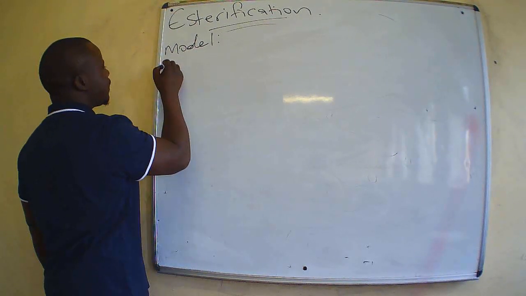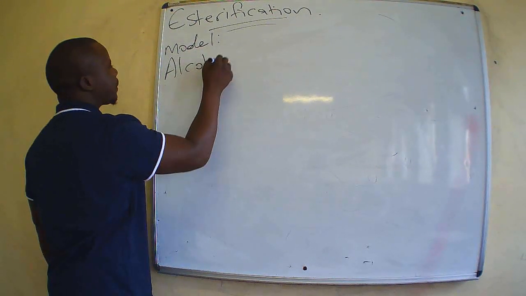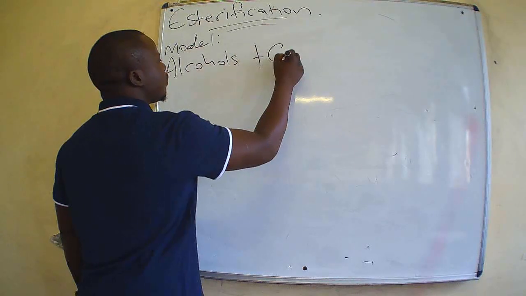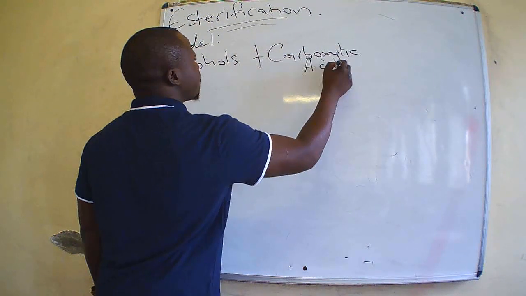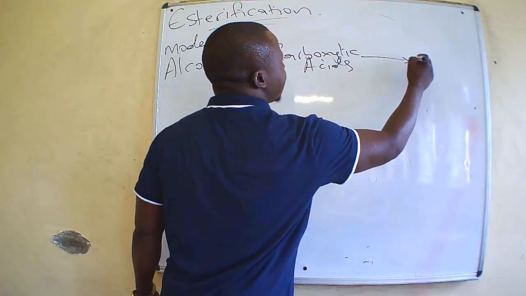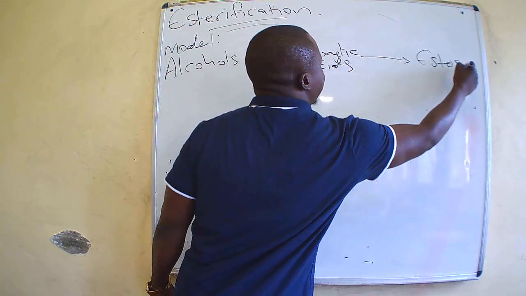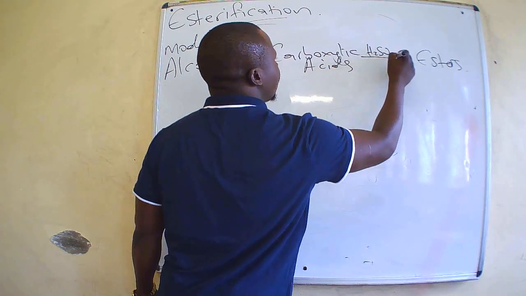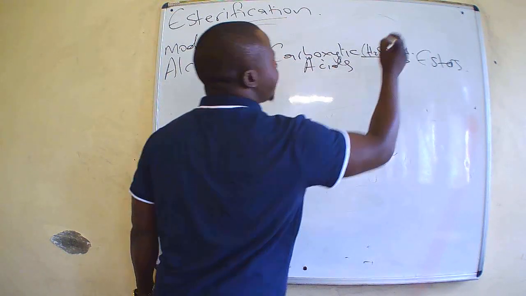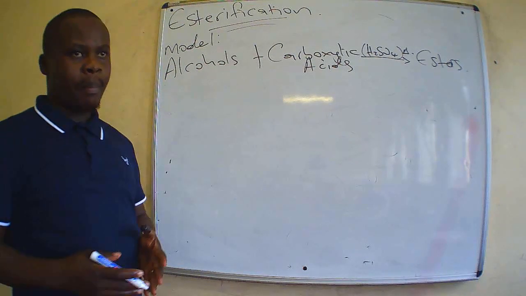Our model is such that alcohols react with carboxylic acids and we get esters, but the process takes place under H2SO4 and heat as catalyst here.